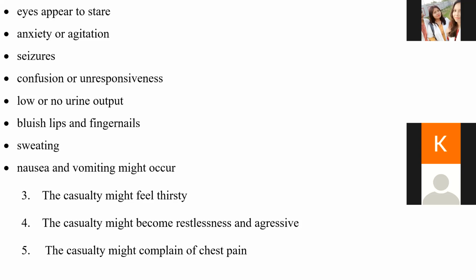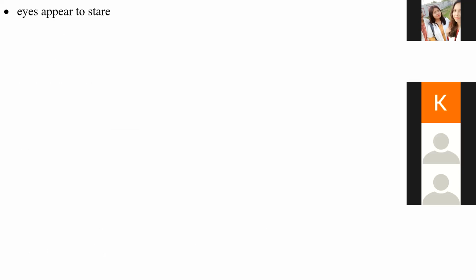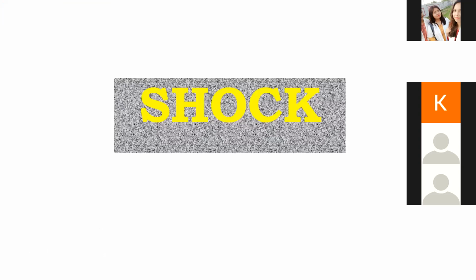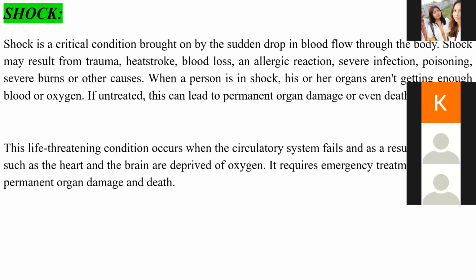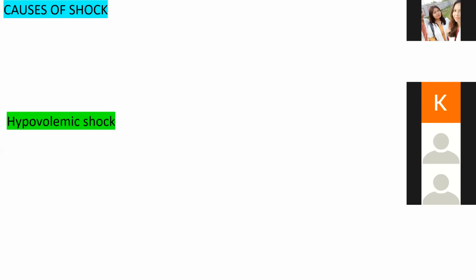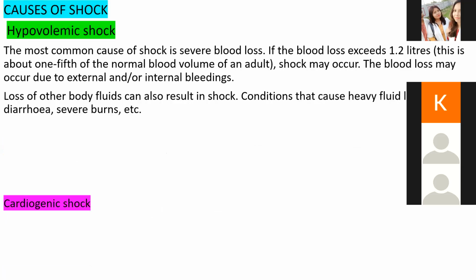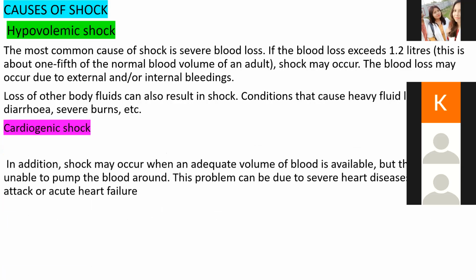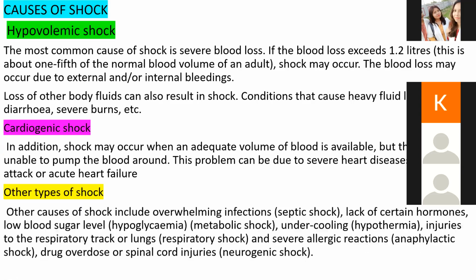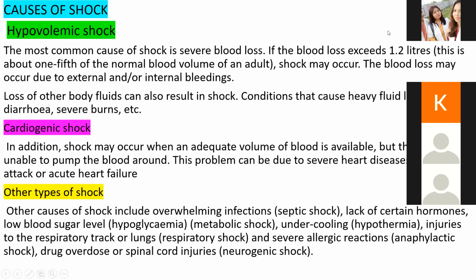So are you clear till here? Whatever we have discussed today? Yes, ma'am. Okay, so what we have discussed today: the introduction of shock very briefly, then causes of shock, hypovolemic shock, cardiogenic shock, and certain other types of shock. That is septic shock.